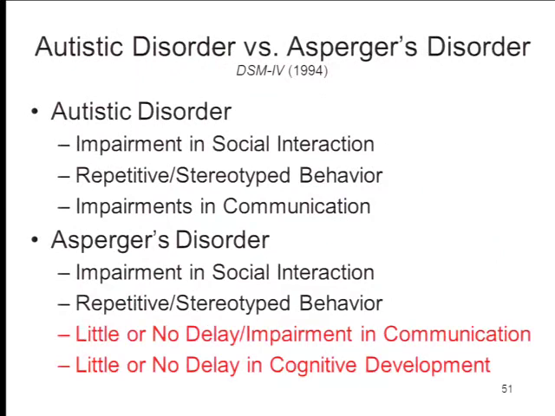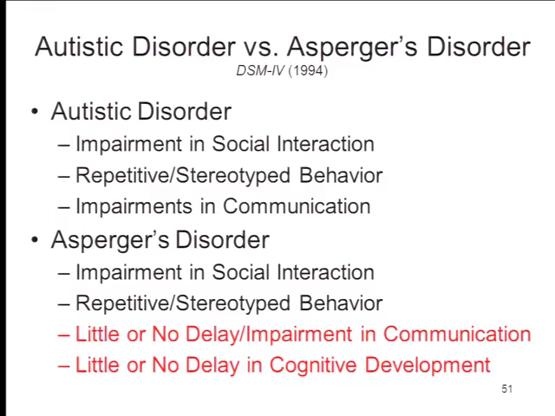So again, this idea that autism involves some kind of fundamental deficit in social cognition has now been embraced by the psychiatric establishment. Here we have the criteria for autism as in DSM-4. I know there's a DSM-5, but DSM-5 collapses a whole bunch of different developmental disorders together, which personally I think is a very bad idea. We stick with DSM-4 precisely because I want to make a distinction between 2 related but distinct mental illnesses in children, autistic disorder and Asperger's disorder.